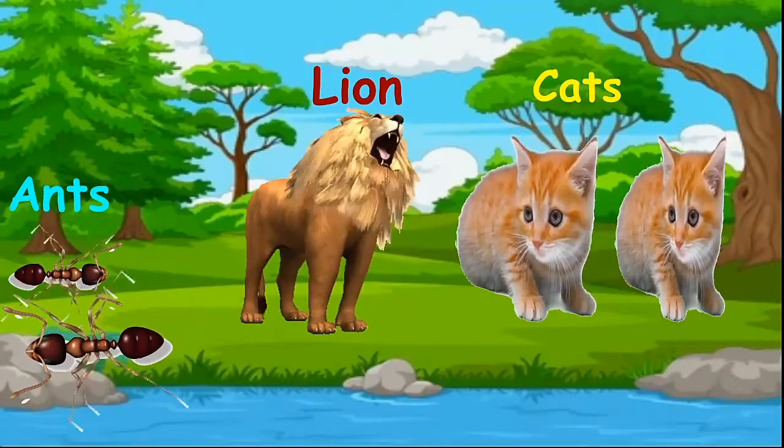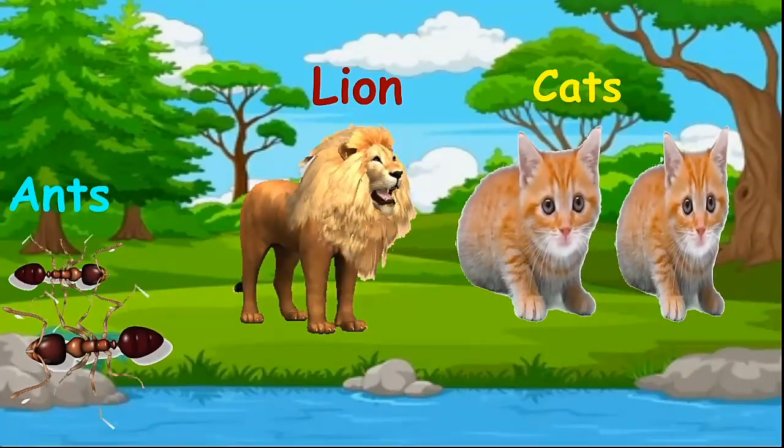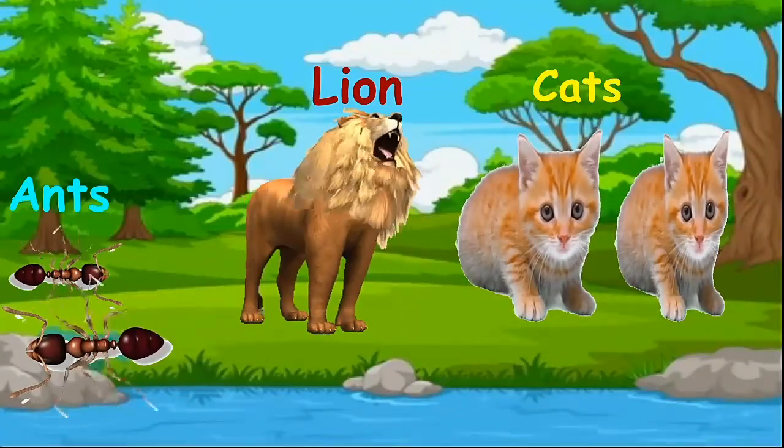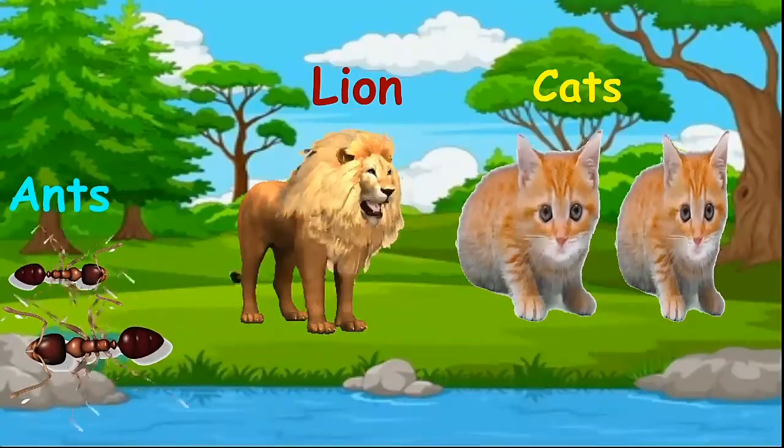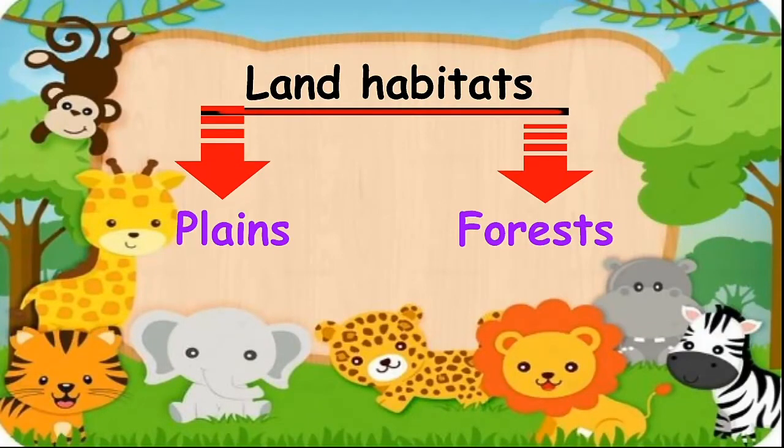Ants, cats and a lion are the examples of terrestrial animals. Children, land habitats are classified into two types, plains and forests.